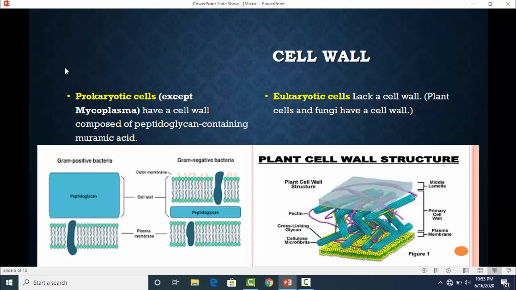Cell wall. Prokaryotic cells have a cell wall composed of peptidoglycan and muramic acid, while mycoplasma is a wall-less bacteria. Some eukaryotic cells contain a cell wall, like plant and fungal cells, while others like animal cells do not contain a cell wall. Cellulose is the major component of the plant cell wall, while chitin is the major component of the fungal cell wall.